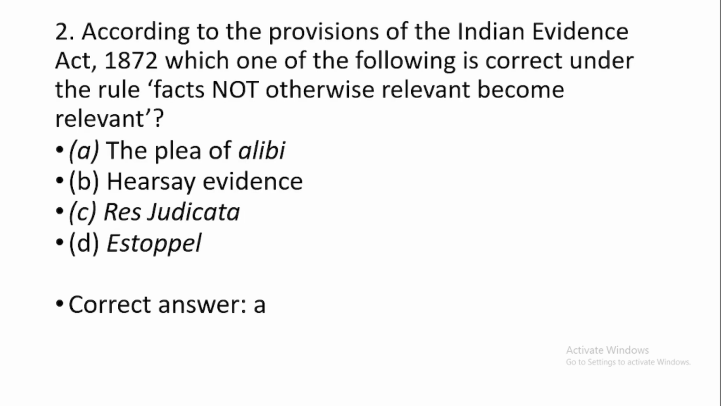Question number 2. According to the provisions of the Indian Evidence Act 1872, which one of the following is correct under the rule facts not otherwise relevant become relevant? And also one more important thing, Evidence Act is very important for this exam, as you may expect around 40 questions from this chapter. So I would suggest you to go through the questions of Evidence Act. The correct option would be option number A, the plea of alibi, and it is given under section 11.